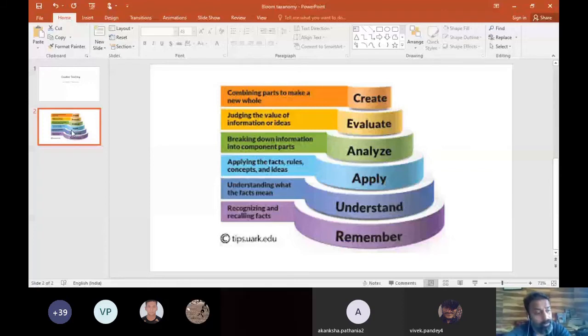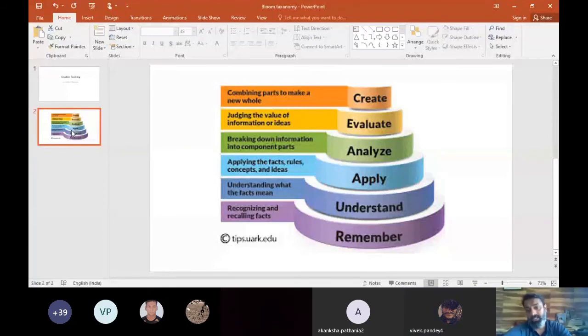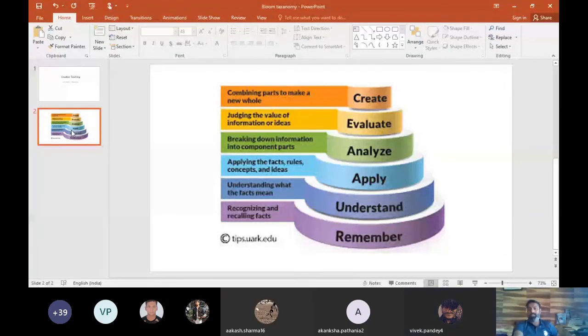Till the time you don't provide information, how will the child understand? Till the athlete doesn't remember those, how will the child understand? And till the child is not able to understand, how can he apply? And if the child is not able to apply, analysis is difficult. And if analysis is difficult, evaluation and creativity is the most difficult task. You can just think about it, but you will never get it out.